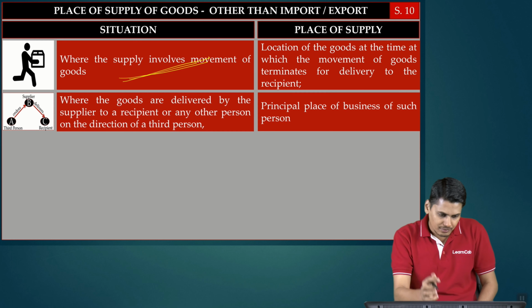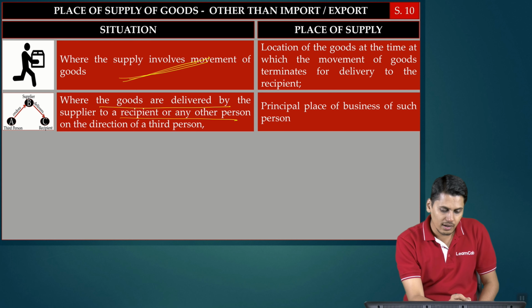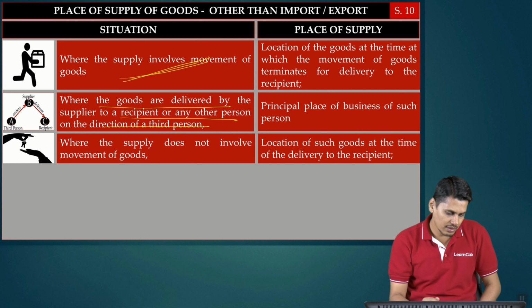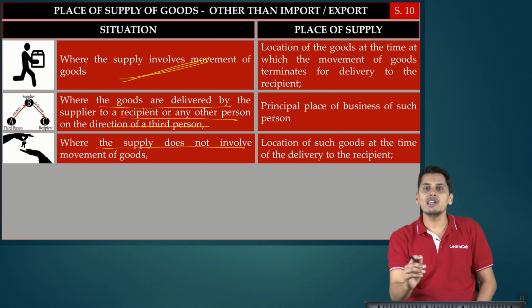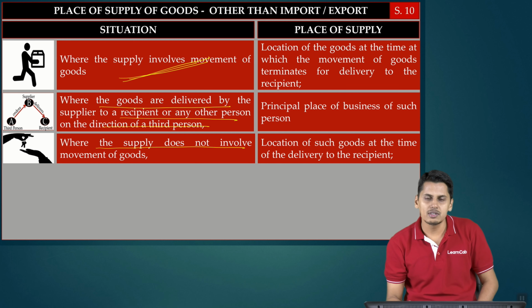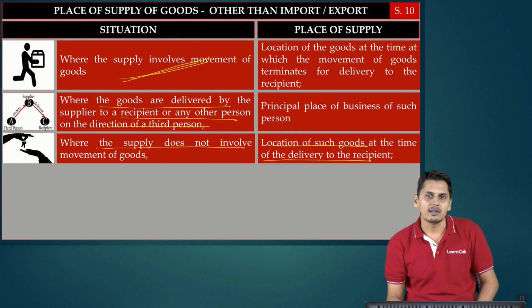Second one, where the goods are delivered by the supplier to a recipient or any other person on direction of a third person, not covered over here as well. Third one, where the supply does not involve movement of goods. Yes, this is PSLC, this is goods. It doesn't involve movement of goods. What is the place of supply? Place of supply shall be the location of such goods at the time of delivery to the recipient.